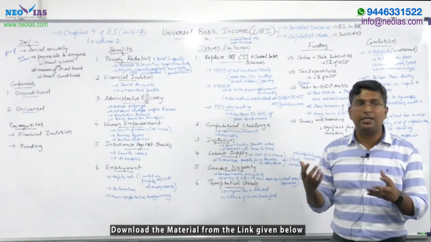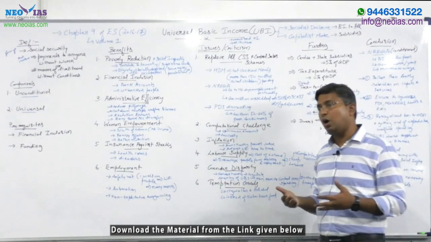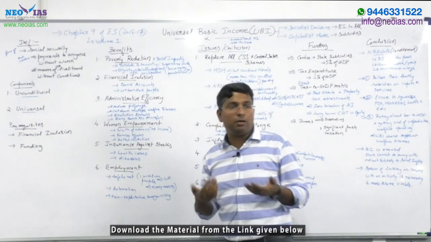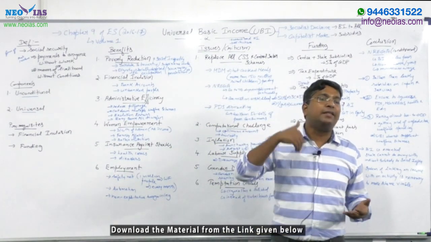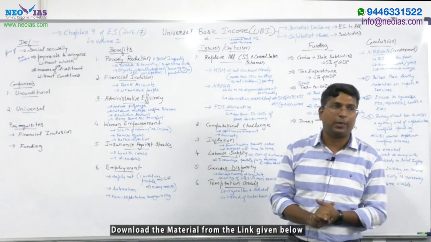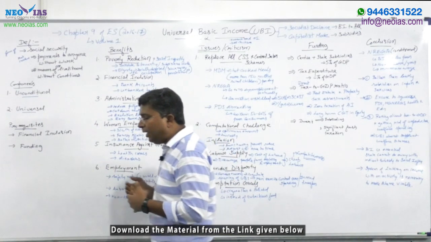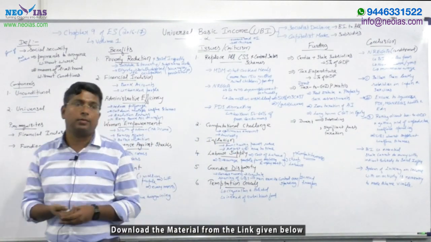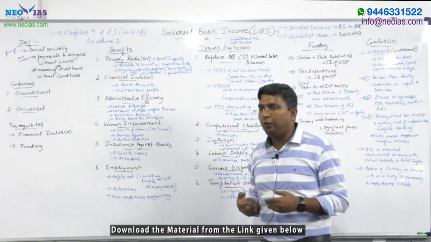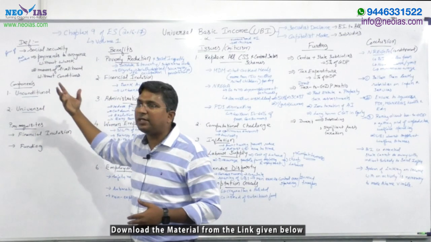So universal basic income, in simple language, refers to unconditional minimum income given by the government to all its citizens. Why this word all? Because it is universal. This is the simple definition, the one most students will write. But I will suggest that you write a different definition rather than that one, which very few people write.